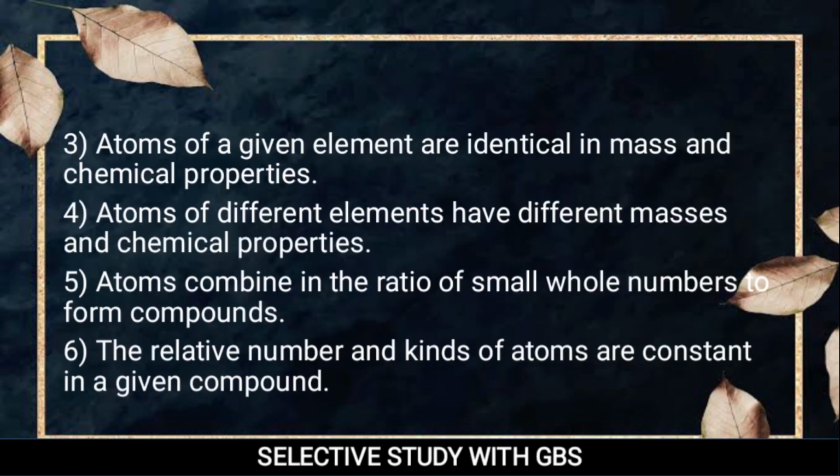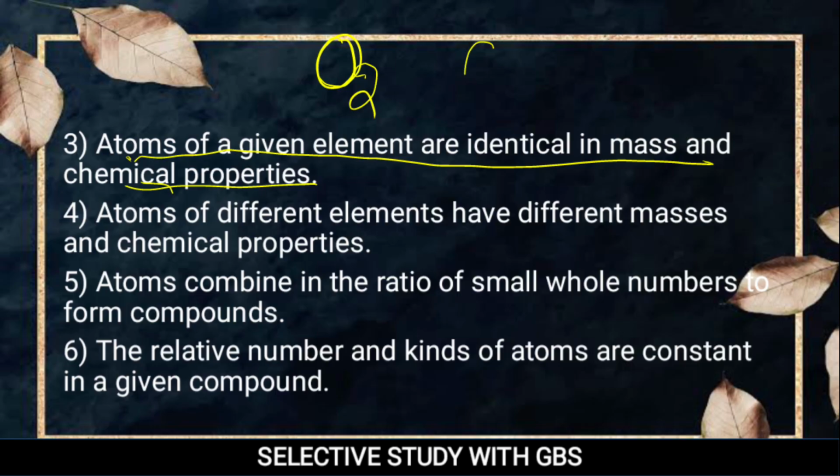In the next point, he states that atoms of a given element are identical in mass and chemical properties. What does it mean? Atoms of a given element, let's consider oxygen. In oxygen, O2, there are two oxygen atoms, and they are identical because this is also an oxygen atom and this is also, so their masses are identical and their chemical properties are also similar.